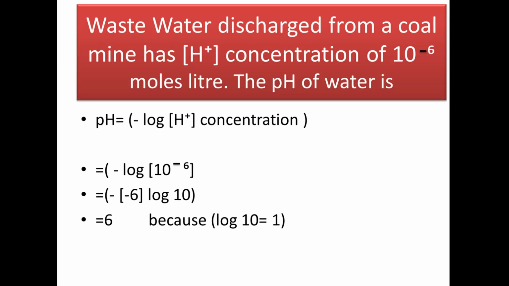Next question. Wastewater discharged from a coal mine has H plus concentration of 10 to the power minus 6 moles per liter. The pH of the water is. Now see, pH is minus log H plus concentration. Here the H plus concentration is 10 to the power minus 6. That means minus log 10 to the power minus 6. Here minus 6 comes out. So we have minus of minus 6 into log 10. And the answer is 6, because the value of log 10 equals 1.